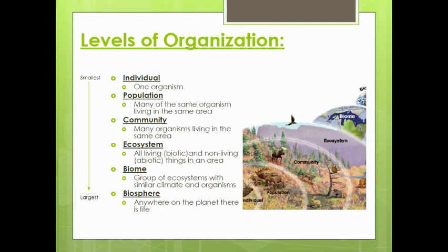As we continue, our next one up would be our biome. We're going to be talking about biomes later in this unit, but a biome, simply put, is a group of ecosystems with similar climate and organisms. Different biomes include things like temperate forests, the savanna, the taiga, the tundra, and your various marine biomes. And finally, we have our largest version, which is the biosphere. The biosphere is anywhere on the planet where you can find life. So, pretty much the planet itself.